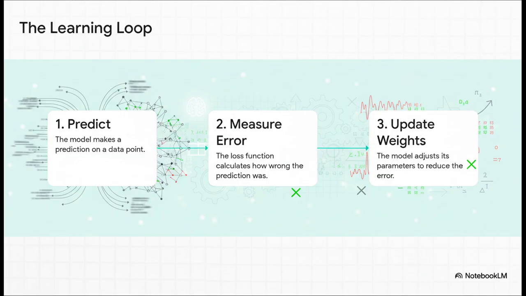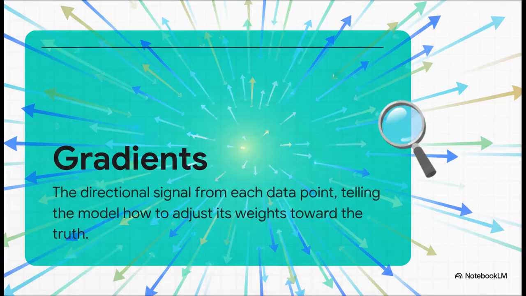It makes a prediction, a loss function calculates how wrong it was, and then it adjusts its internal wirings, its weights, to try and reduce that error next time. And it does this millions, even billions of times. Now, that adjustment is guided by something called gradients.